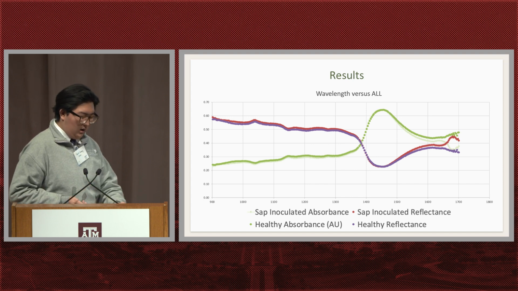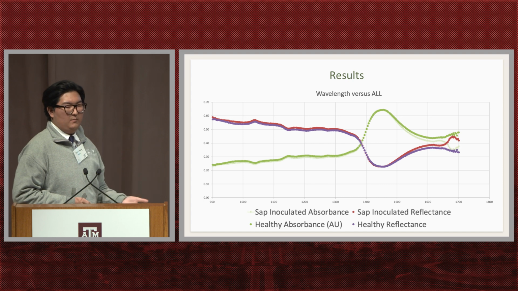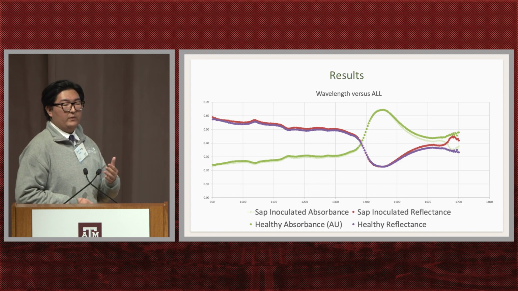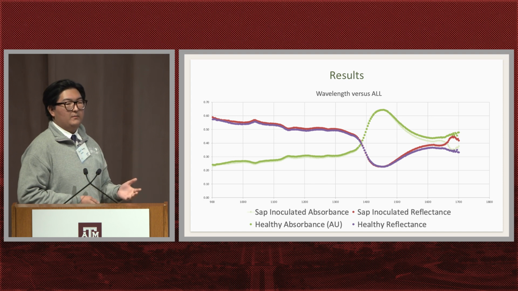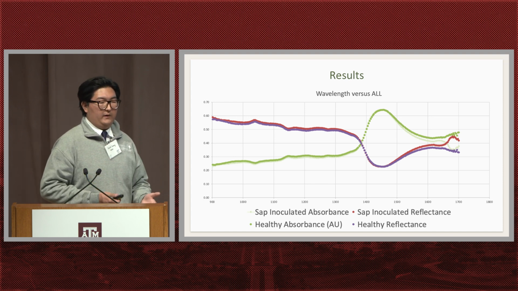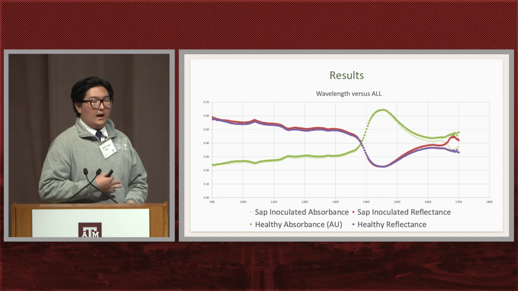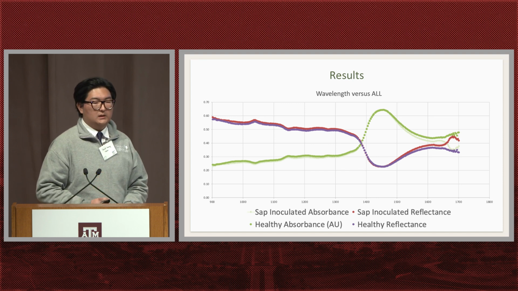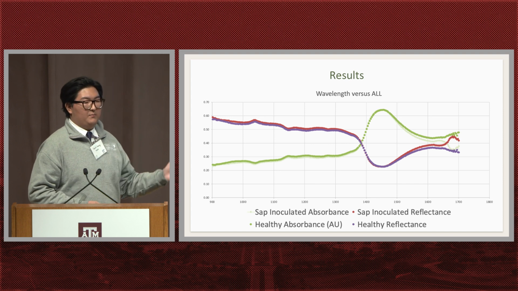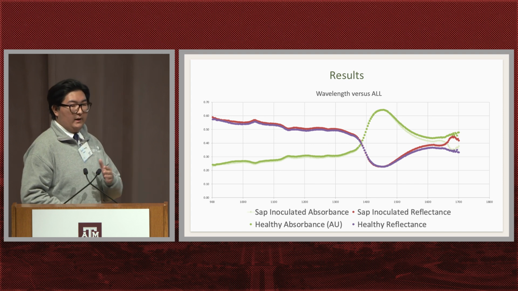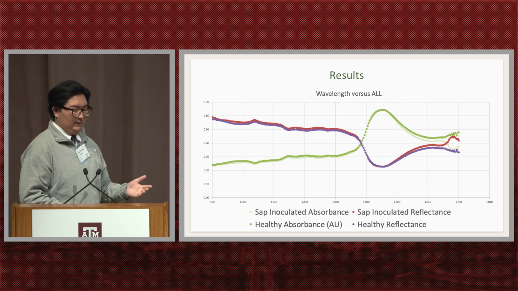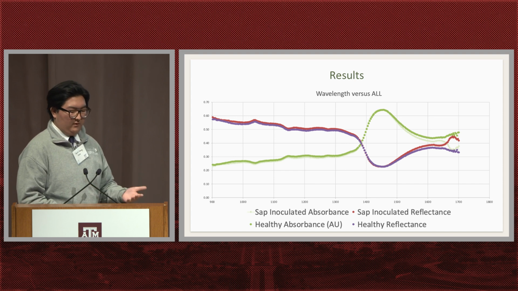This goes along with our research and the theme of this year's symposium, from field to data. If we can innovate this, it can be as easy as a farmer going out to their field and scanning it, and it will be much cheaper and less labor intensive than needing to send samples to a research lab to do PCR and things that the average farmer isn't able to do on their farm.